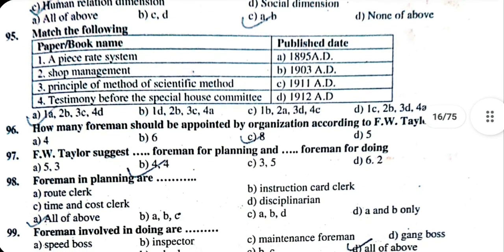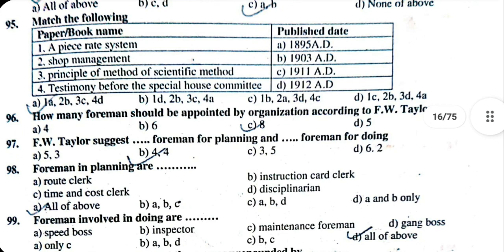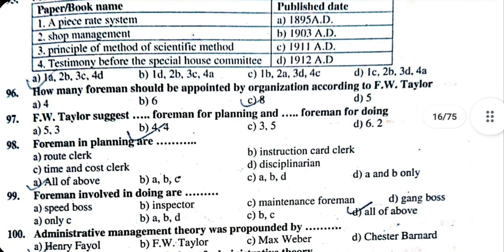99. Foremen involved in doing are: A. Speed boss. B. Inspector. C. Maintenance foreman. D. Gang boss. The correct answer is all of above. Foremen involved in doing are speed boss, inspector, maintenance foreman and gang boss. 100. Administrative management theory was propounded by Henri Fayol.